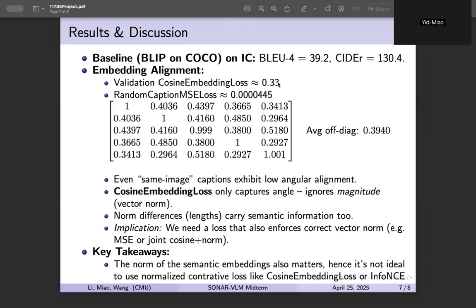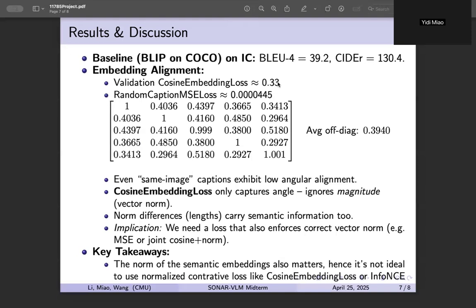Our evaluation spans both downstream captioning quality and direct embedding alignment. For captioning, we report BLEU-4 and CIDEr on the COCO validation split. As a semantic alignment metric, we track both the pure angle-based loss and the regression-style error between image embeddings and their true Sonar caption vectors.